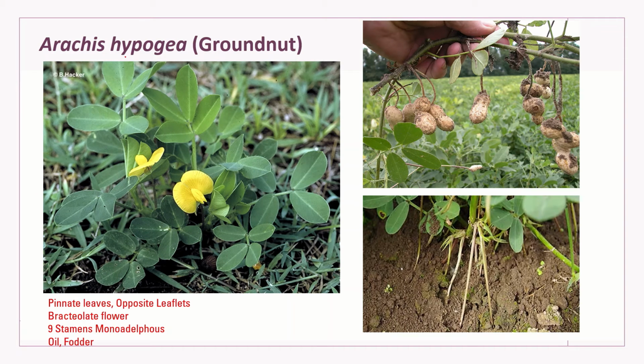Next example is Arachis hypogaea. We will have 3 examples in a row which are having 9 stamens and monadelphous condition. Now Arachis hypogaea is groundnut. Why is this called hypogaea? See, initially the flowers are above soil.